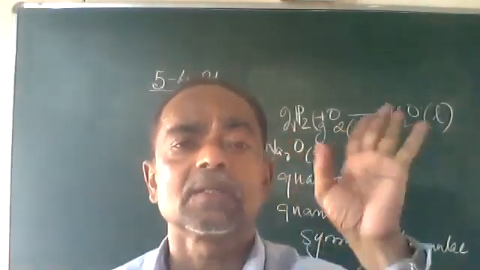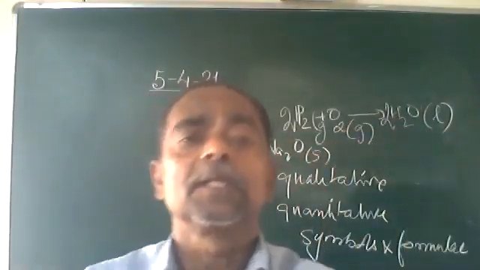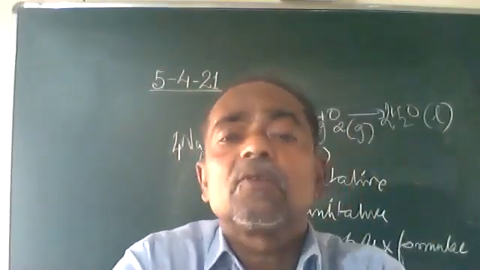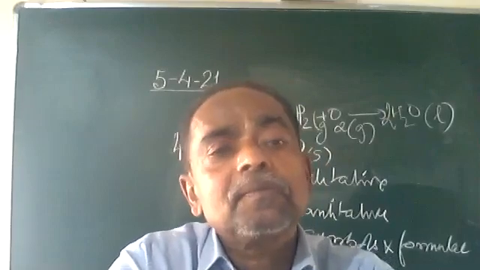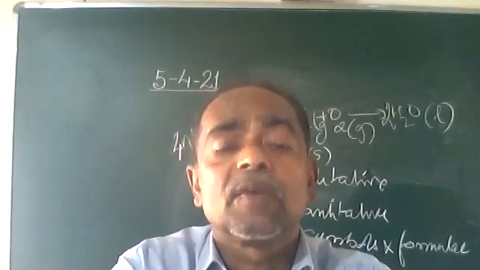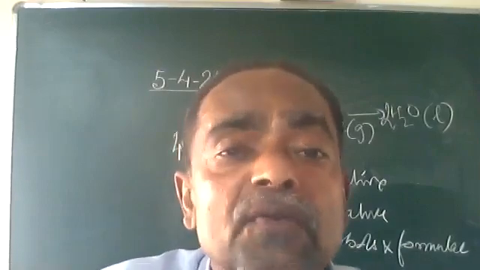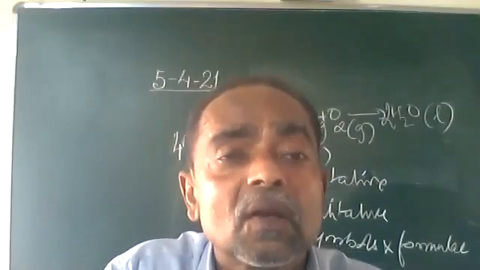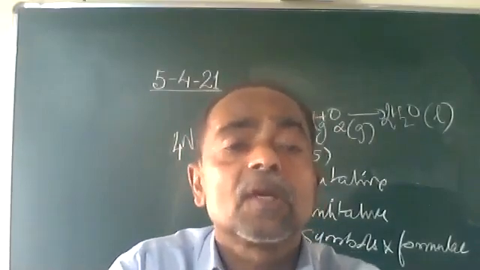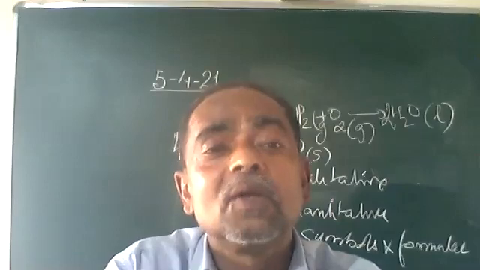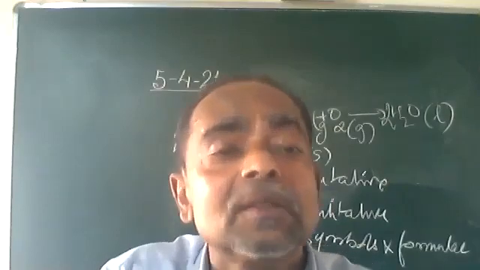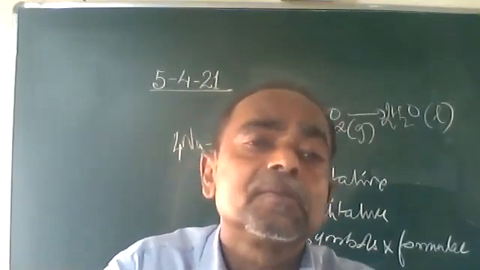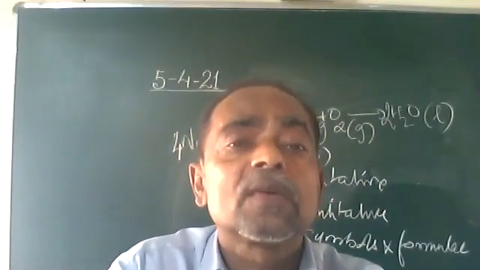Any doubt, anybody? You can ask. Just show your finger up, then I'll explain it. Clear? Now, why should a chemical equation be balanced? We have studied in 9th standard the law of chemical combinations. The first law which we studied was the law of conservation of mass. And what does that law say? During any chemical reaction, matter is neither created nor destroyed. Remember that? That is the law of conservation of mass.